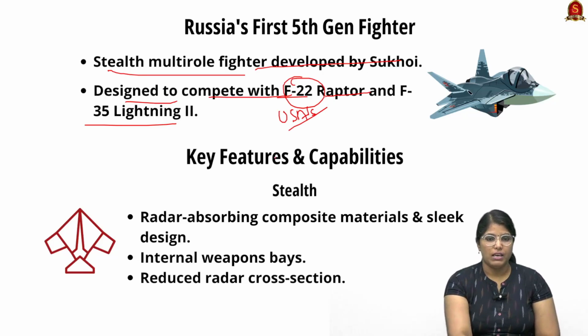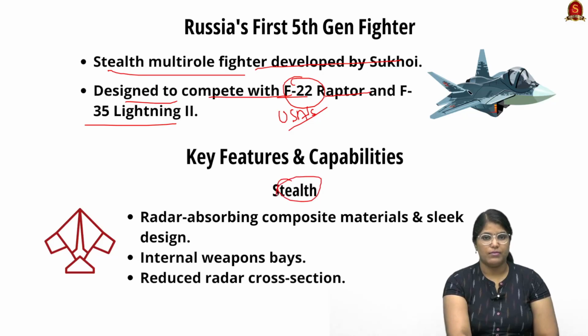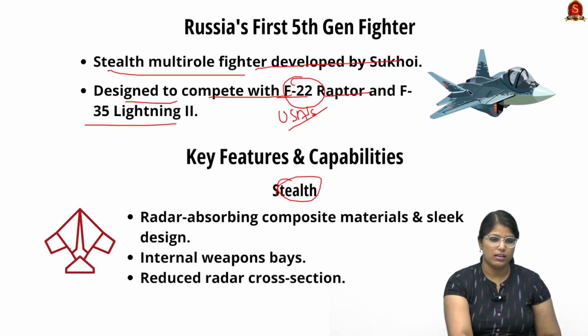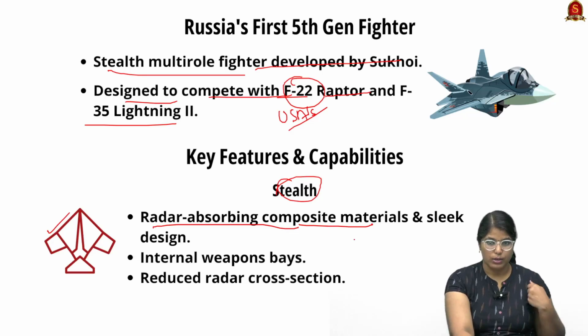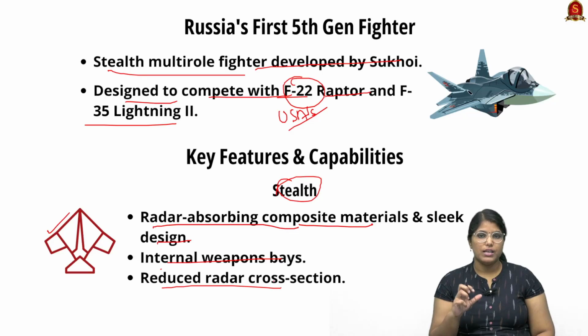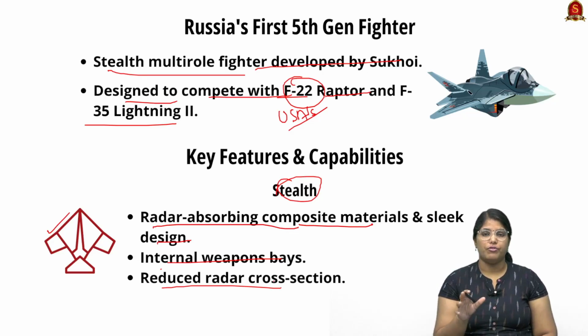Some of the key features include, firstly, stealth. Stealth is a particular form of design. You can see here it will be designed in this way. Radar absorbing materials will be used and it will be provided with a sleek design. The internal weapon bay will be there as well. When we talk about stealth, it actually will not appear on any kind of radar.